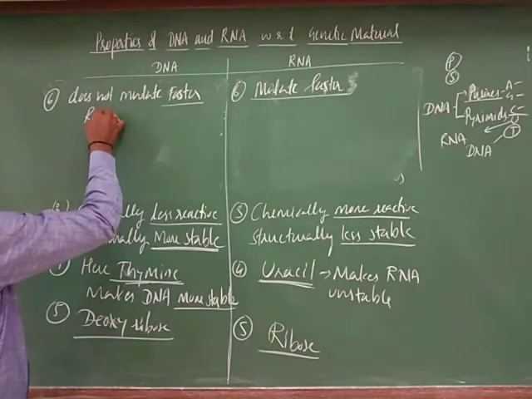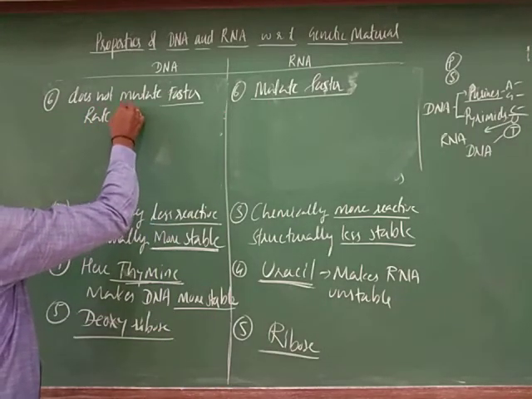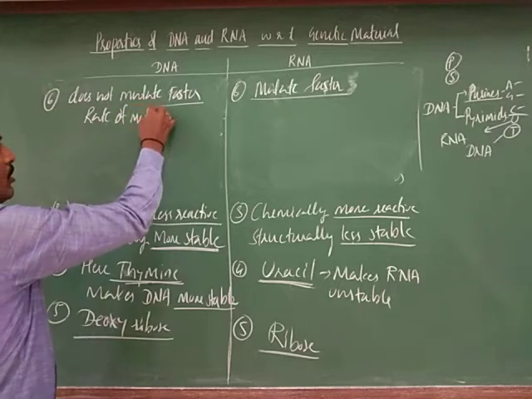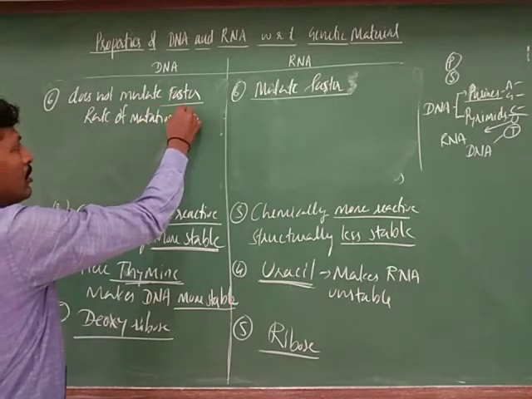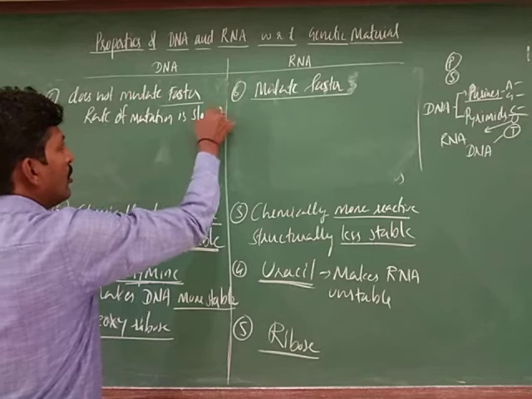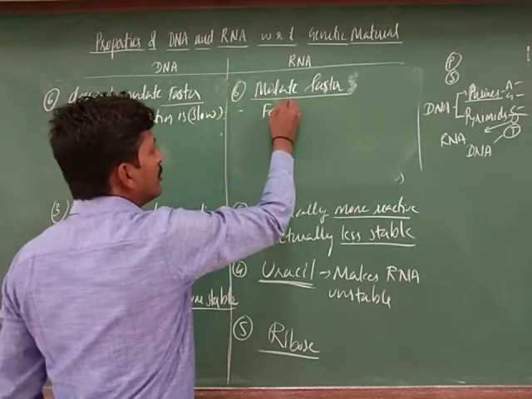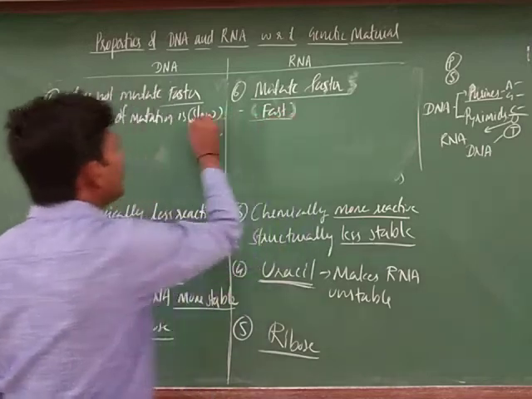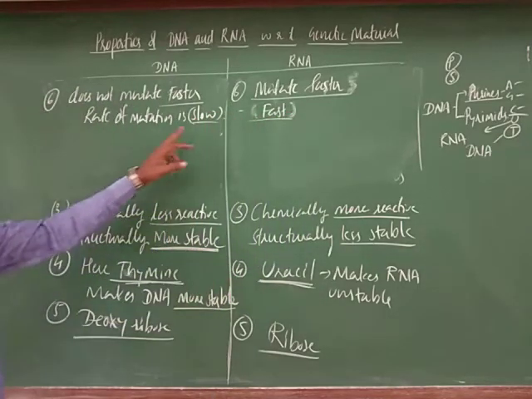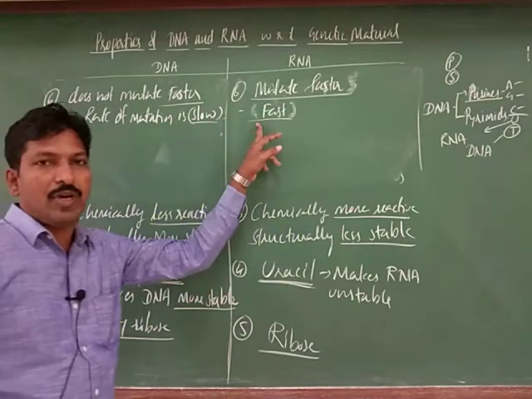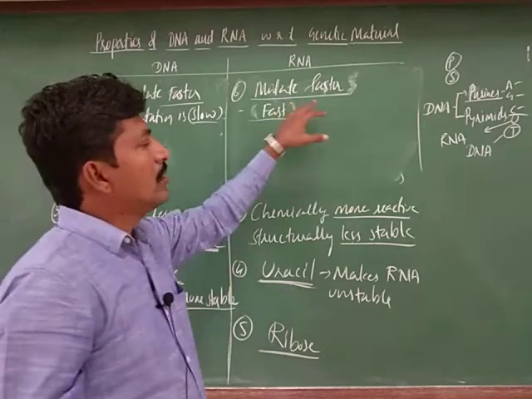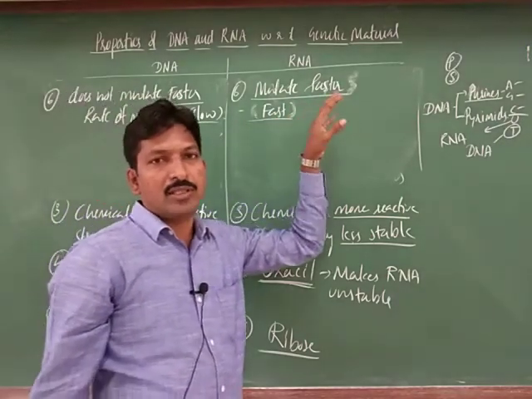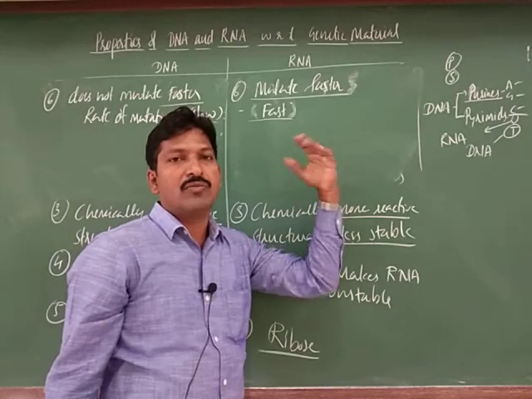You can write it as: rate of mutation is slow in DNA, fast in RNA. That is why the new origin of species in these RNA viruses is fast, right.